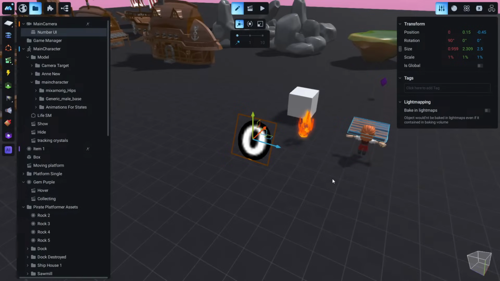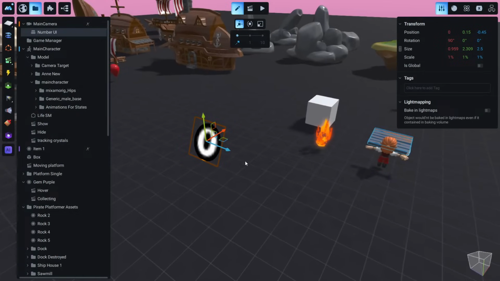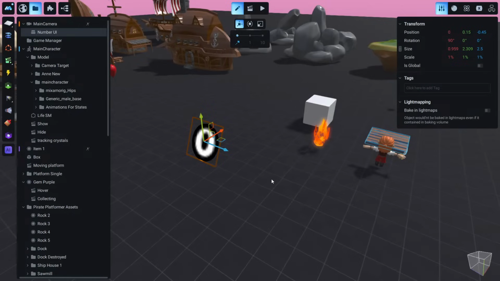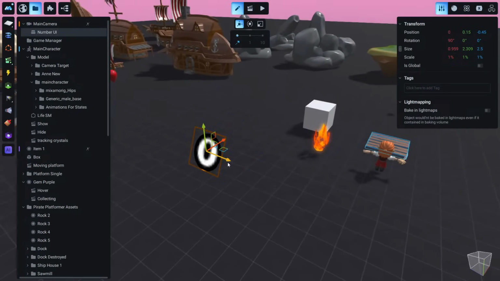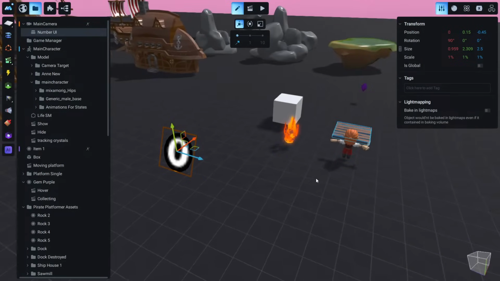Okay, of course this is not the optimal way to create an interface. We have a better version of the interface in the marketplace, and you can download and import it to your game, and it has very minimal settings. But this is just to see how we can manipulate this texture offset through animations. This is just an example. Okay, but the number is here now, and now we will see how we can pass this collecting crystals information, how to pass it to the texture.